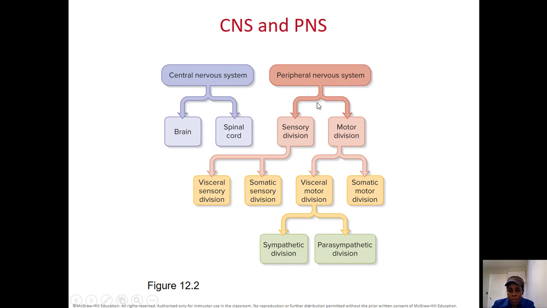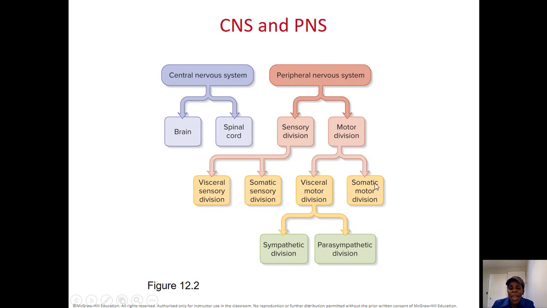After the information is being processed, the command has to be given. If the command is given to the visceral organ, that will be part of the visceral motor division. Now, the visceral motor division is also called the autonomic division because it's made for you. You don't have to think about making your heart beat or your lung or your urinary system work. No, it's done for you. That's why it's called autonomic.